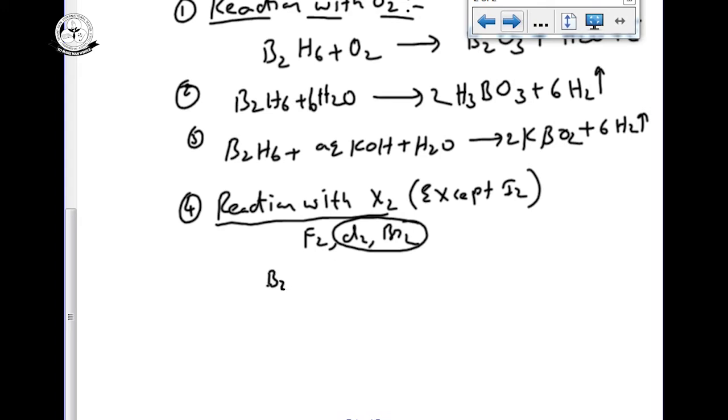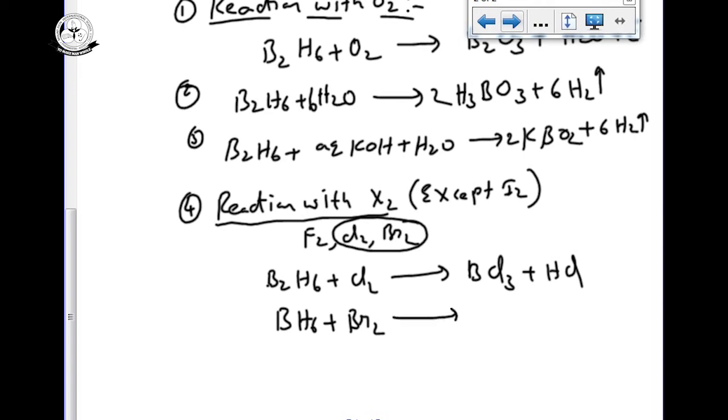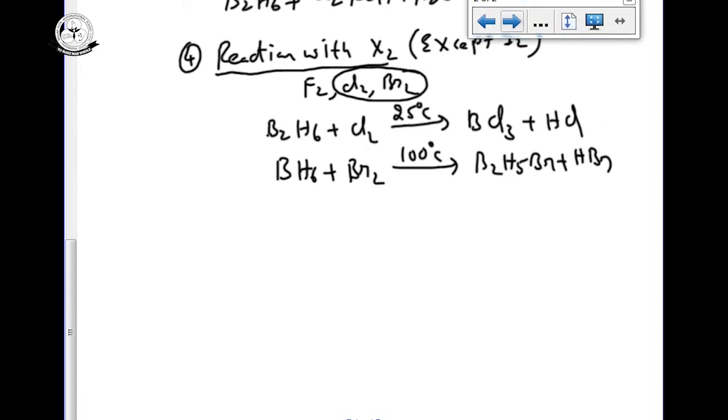Suppose diborane reacts with halogens like chlorine, we easily know it gives the corresponding halide, BCl3 plus HCl. If B2H6 reacts with bromine, it gives the corresponding bromides. But chlorine at low temperatures is enough. Already you know bromine is less reactive, so we need high temperatures. It can give B2H5Br plus HBr. One bromine only we can replace. If you want to replace all the bromines, very high temperatures are required.